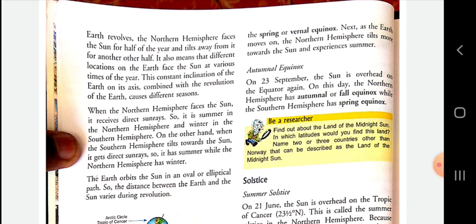Dear student, what causes the changing of seasons is clear, and now we are going to know about the elliptical path of the earth. The distance between the earth and the sun varies during the revolution. During revolution, our earth is closer to the sun in January and further from the sun in June.